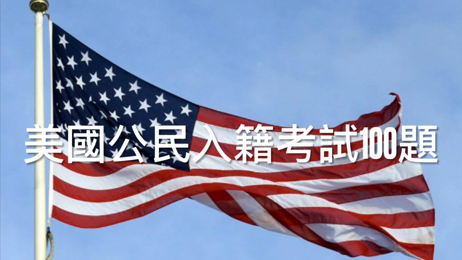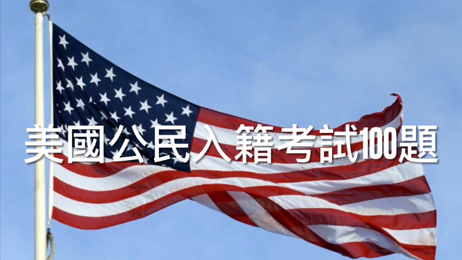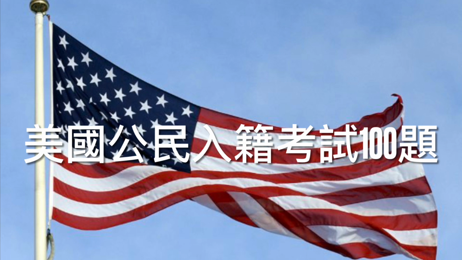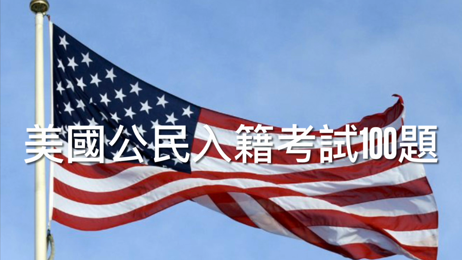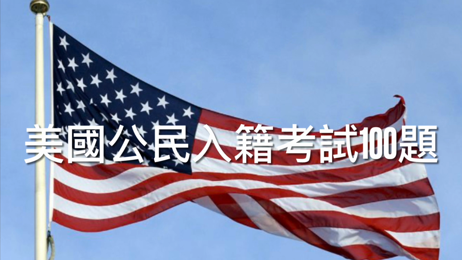The U.S. citizenship test assesses a naturalization applicant's knowledge of U.S. government, history, and geography. The exam is given verbally during the U.S. citizenship interview. There are 100 questions in the citizenship test. During the interview, the immigration officer will ask the applicant 10 questions out of the 100, and the applicant must answer 6 correctly in order to pass the civics test. Below you will find all 100 questions and correct answers for the civics test.